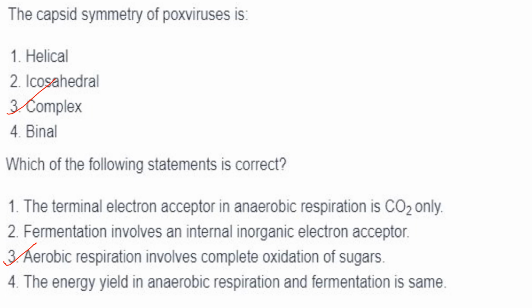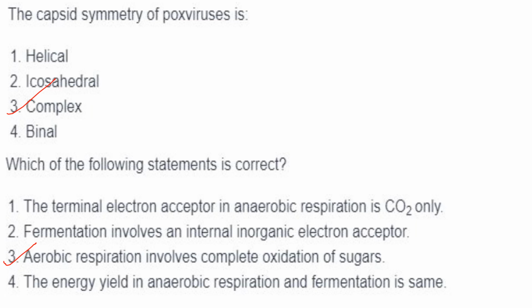The energy yield in anaerobic respiration and fermentation is the same. I think there was a printing mistake for that. It should have been energy yield in aerobic respiration and fermentation.